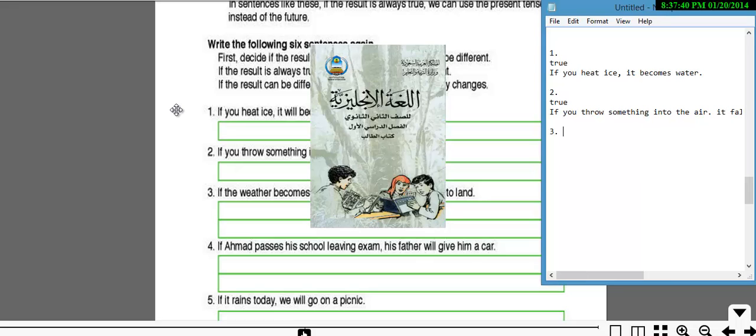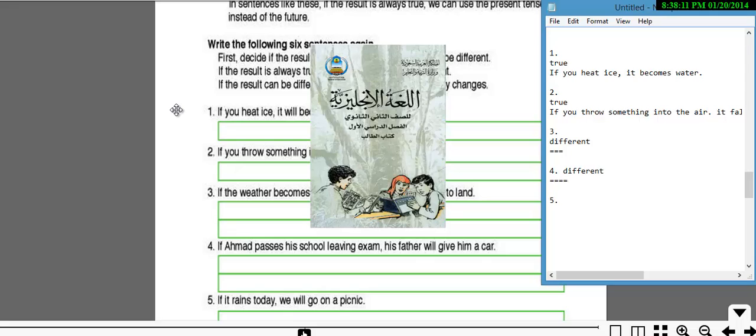Alright, let's go to number 3. If the weather becomes worse, their plane will not be able to land. Well, it can be a different scenario, so you just keep it the same. Now, number 4. If Ahmed passes his driving exam, his father will give him a car. Well, let me see here. It's actually different, so you just keep it the same with the future tense.